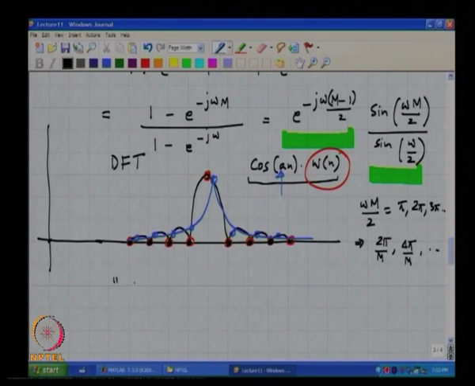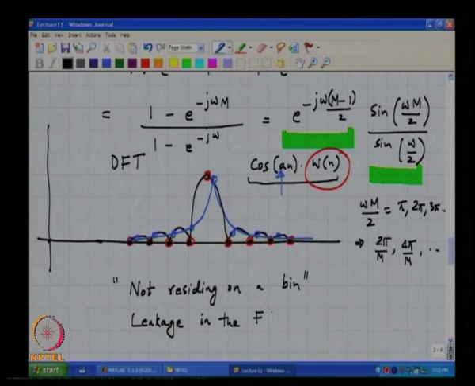Okay. So this phenomenon where a is not exactly a multiple of 2 pi by M is often called input frequency not residing on a bin. All right. And this phenomenon where clearly now the other bins are not 0, this is called leakage in the FFT. Does it make sense?